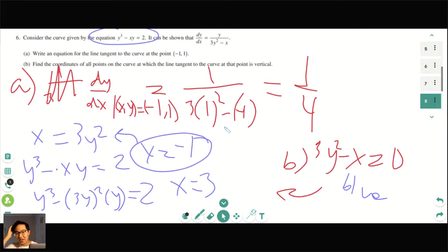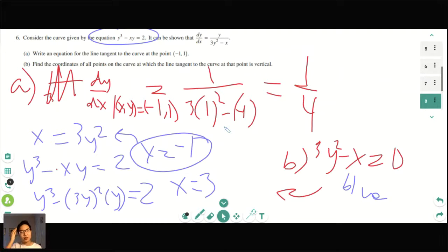So why did I set the denominator equal to 0? Because the line tangent to the curve at the point is vertical. Remember, when the tangent line is vertical at a point, that means that the slope is undefined. And the only way that we can make the slope undefined is if the denominator is 0, because you can't divide anything by 0. So we take the denominator and set it equal to 0.